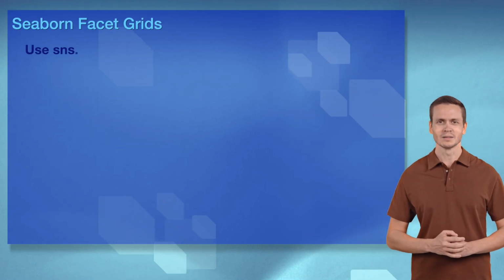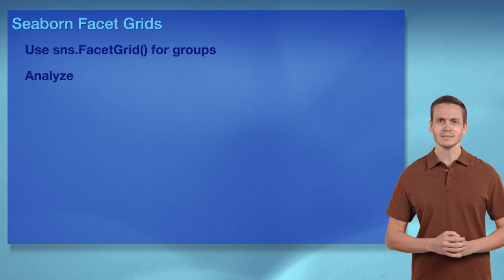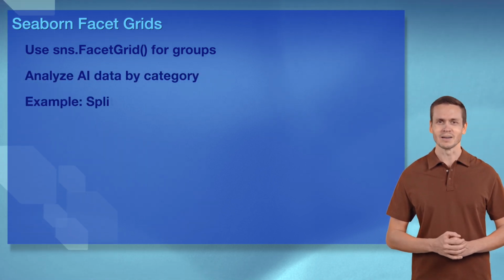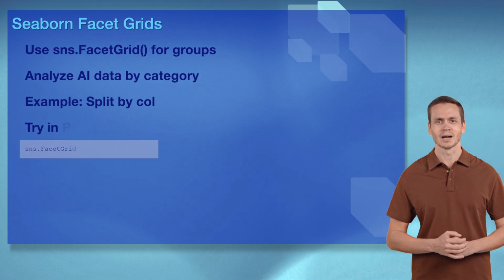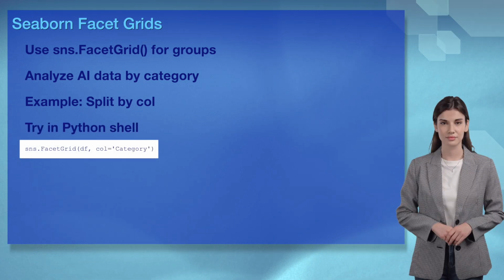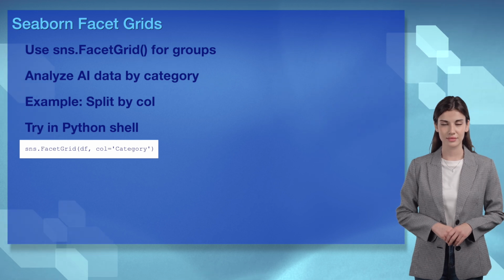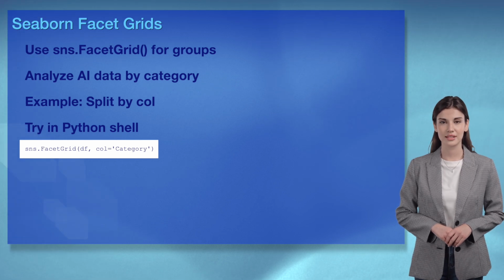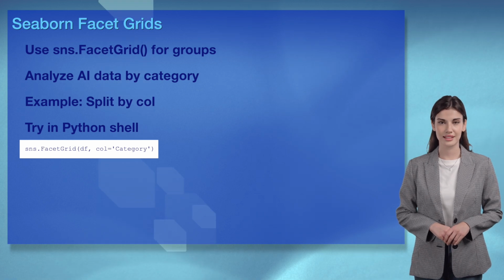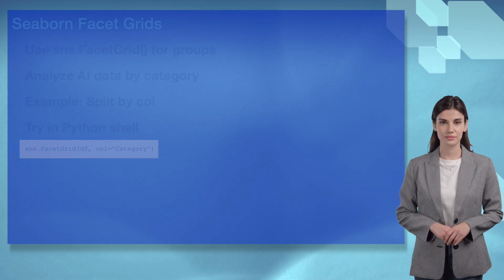Wizards, sns.FacetGrid(df, col=category) splits plots like a flirty dance for Sophia. It shows AI data by groups, visual magic. Let's grid this party. You're killing it, Ethan. Wizards, facet grids analyze AI patterns, try them in the shell. It's like dancing with data.